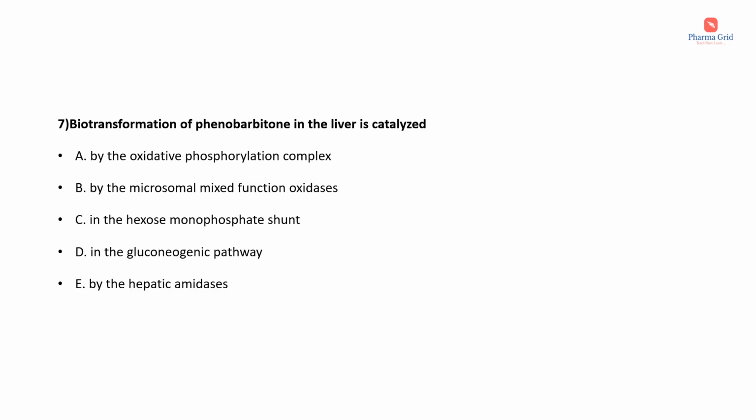Question number 7. Biotransformation of phenobarbital in the liver is catalyzed by. The options are by the oxidative phosphorylation complex, by the microsomal mixed function oxidases, in the hexose monophosphate shunt, in the gluconeogenic pathway, by the hepatic amidases. Here the correct answer is option B, that is phenobarbital is metabolized by the microsomal mixed function oxidases.